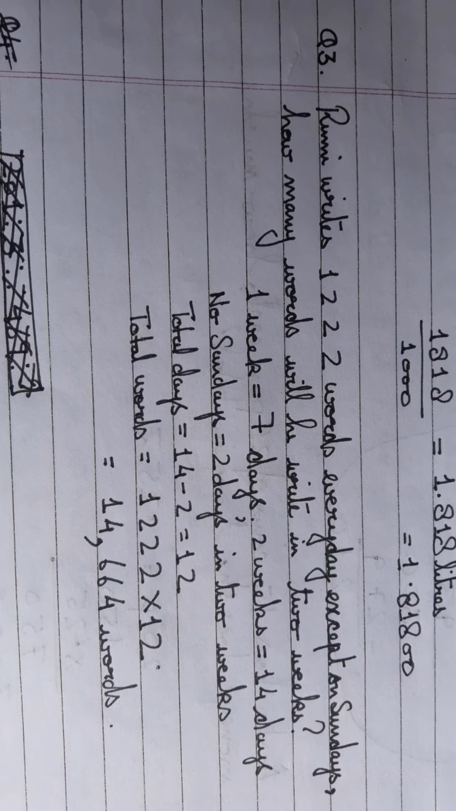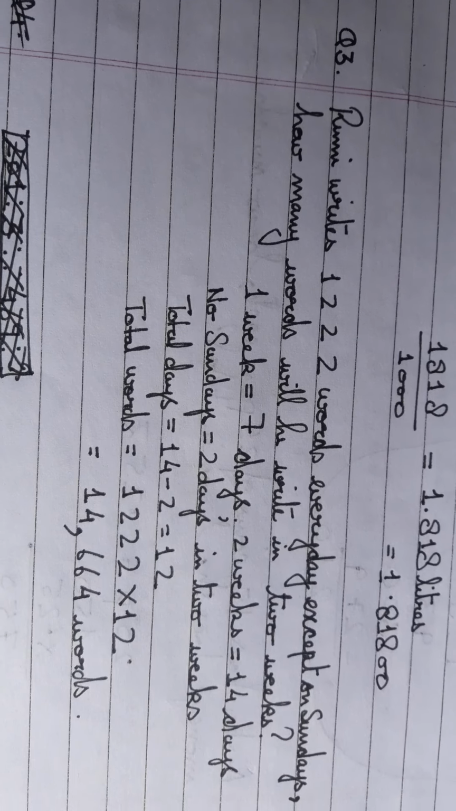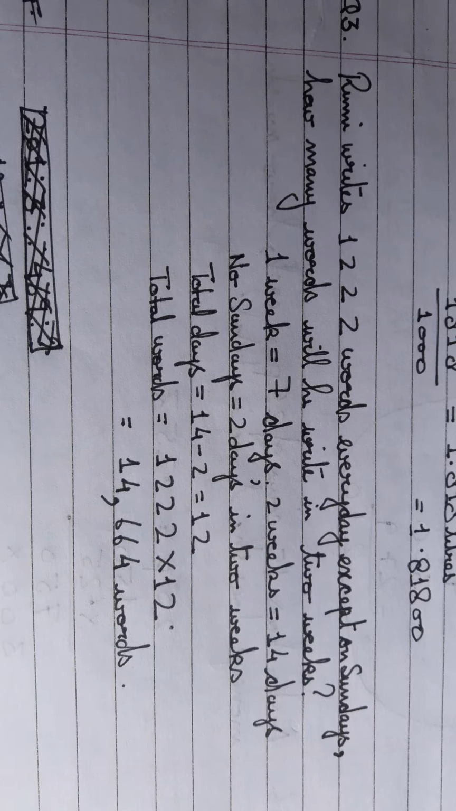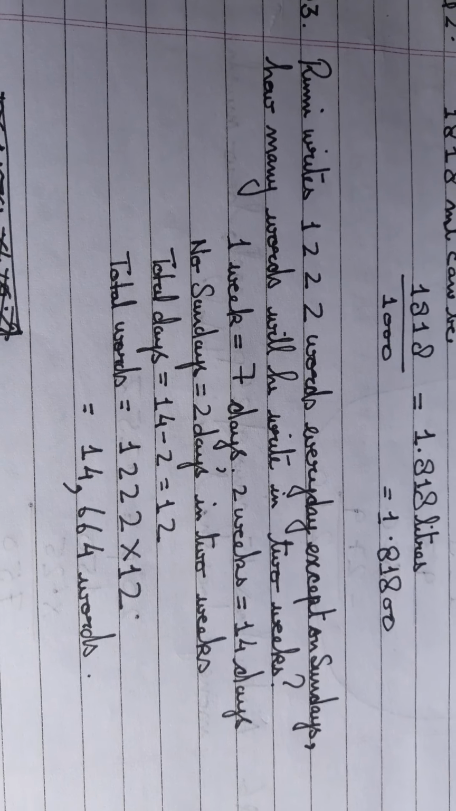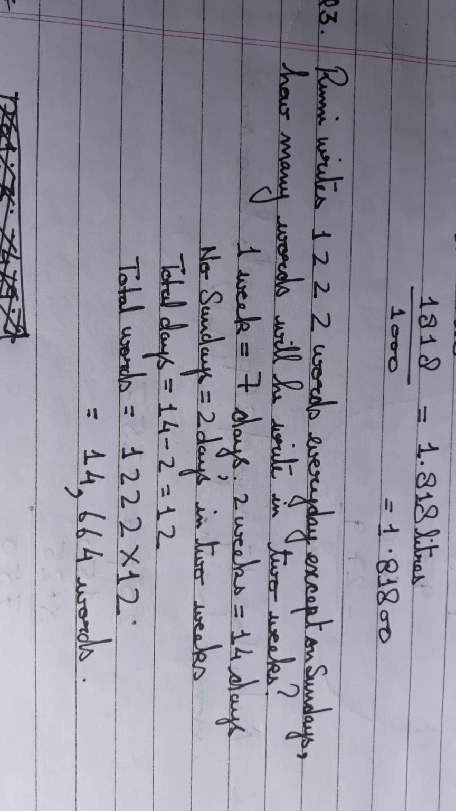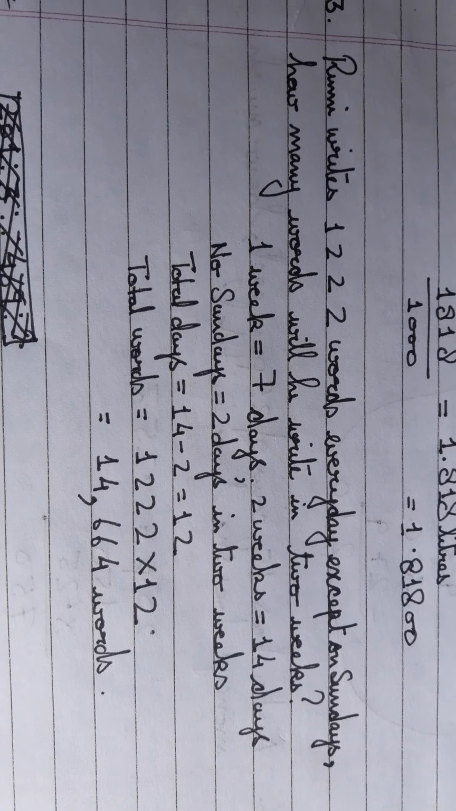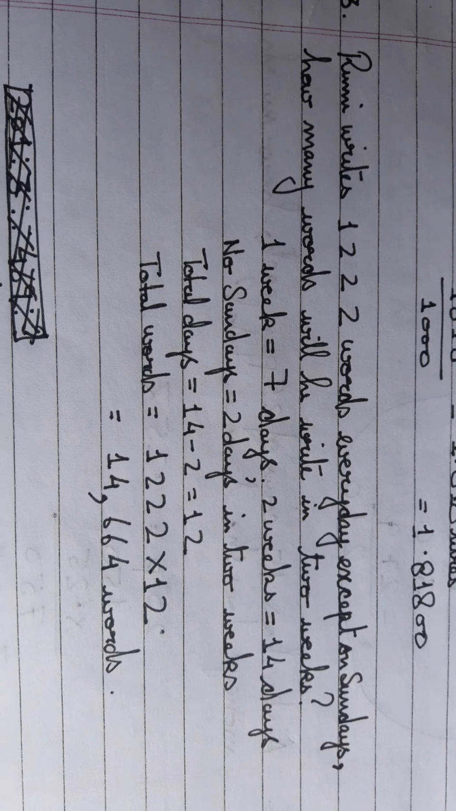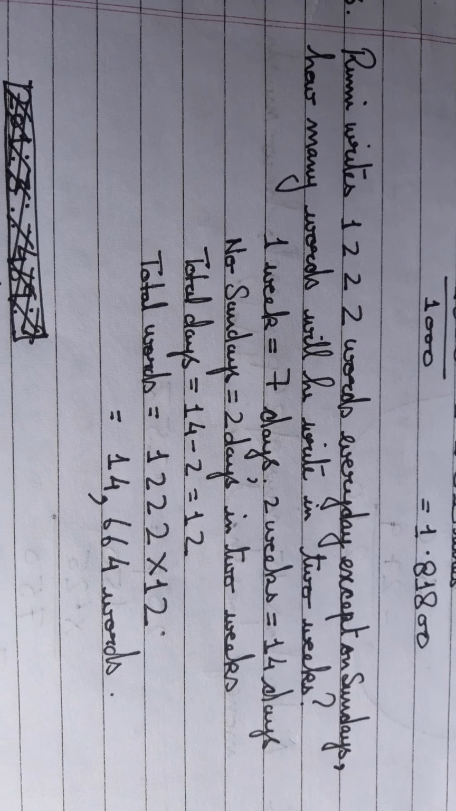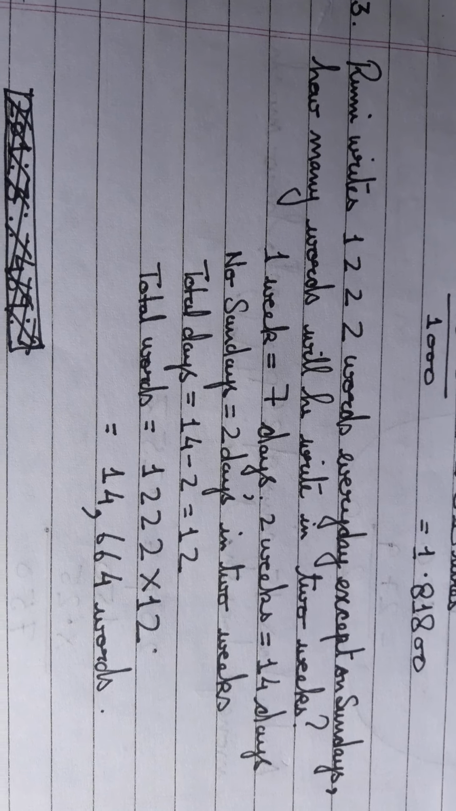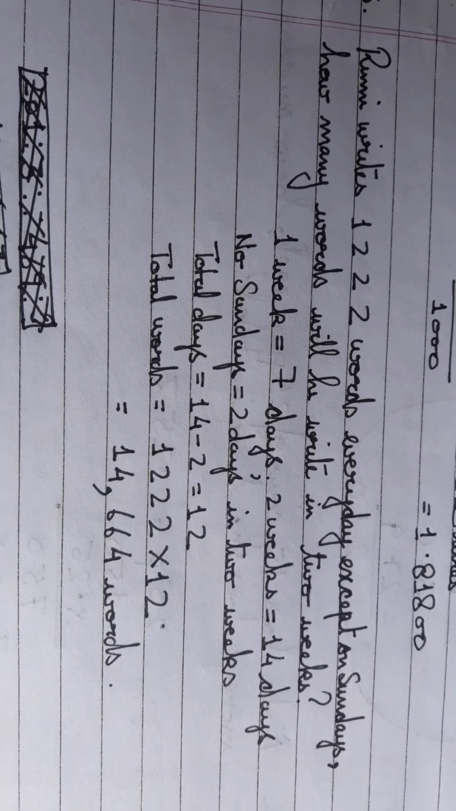Now look at this third sum. Rumi writes 1222 words every day except on Sundays. How many words will he write in 2 weeks? So in 1 week, how many days are there? 7. And in 2 weeks, there would be 14 days.